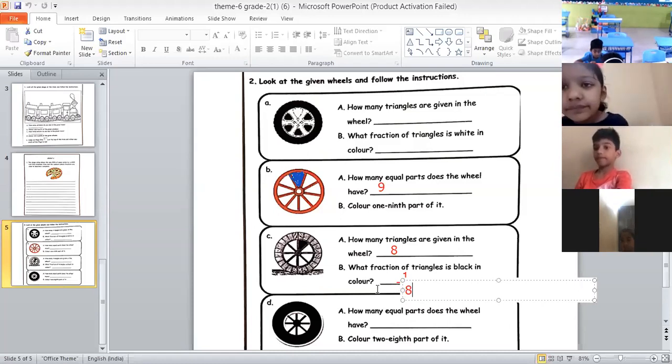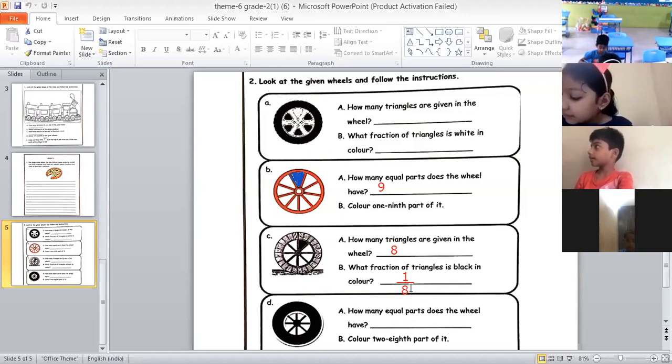Fine. Now, Srimant, tell me how you will read this. How will you read the answer? What is the answer, Srimant? 1 upon 8. How will you read it? 1 upon 8. Read it again. 1 upon 8. Yes, you can read it as 1 upon 8 or 1 by 8. Is this clear to you? Yes, ma'am. Okay. Children, you should know how to read it. Okay, you can go back, Srimant.